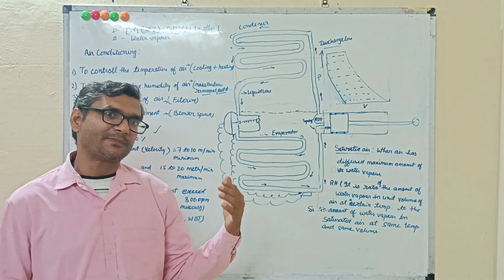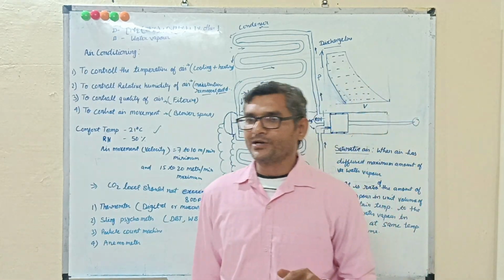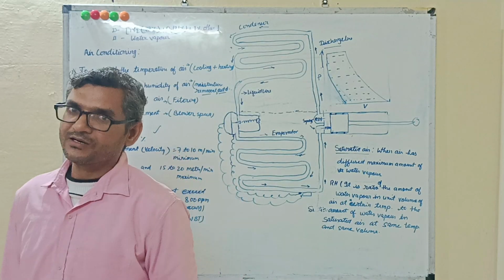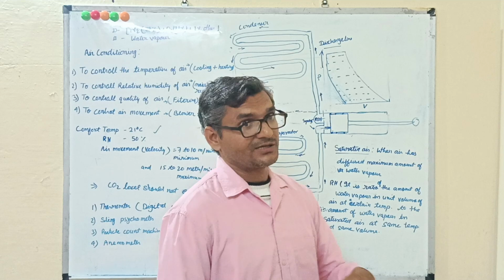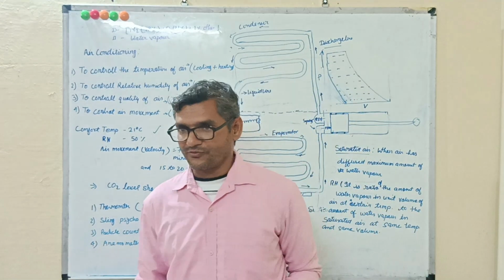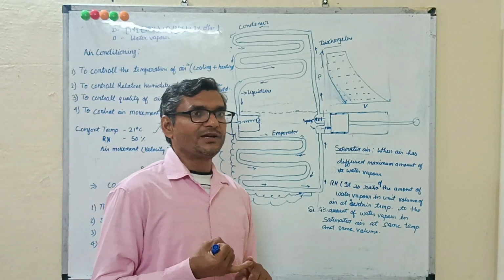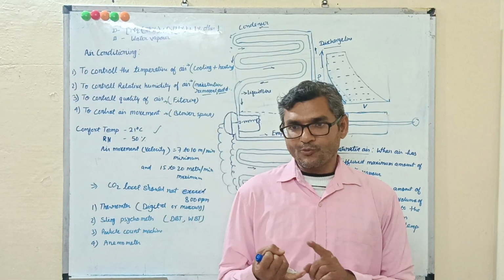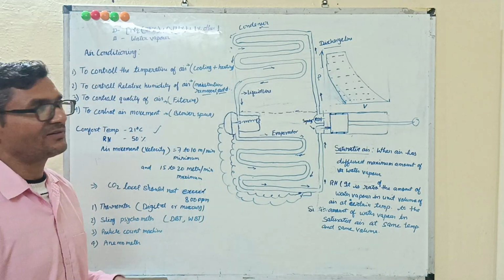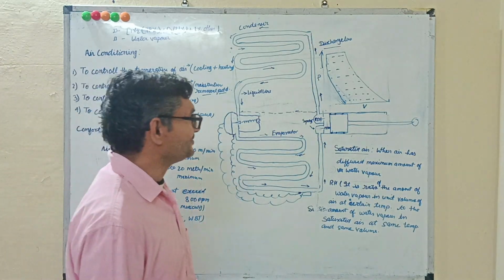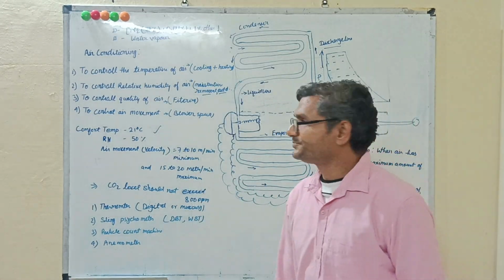That pressure is called atmospheric pressure, and at sea level it is 14.7 psi or 1.03 kg per square centimeter. Air is pushing us with a force of 1.03 kg, but we do not feel it because it is superheated and we walk freely in air.